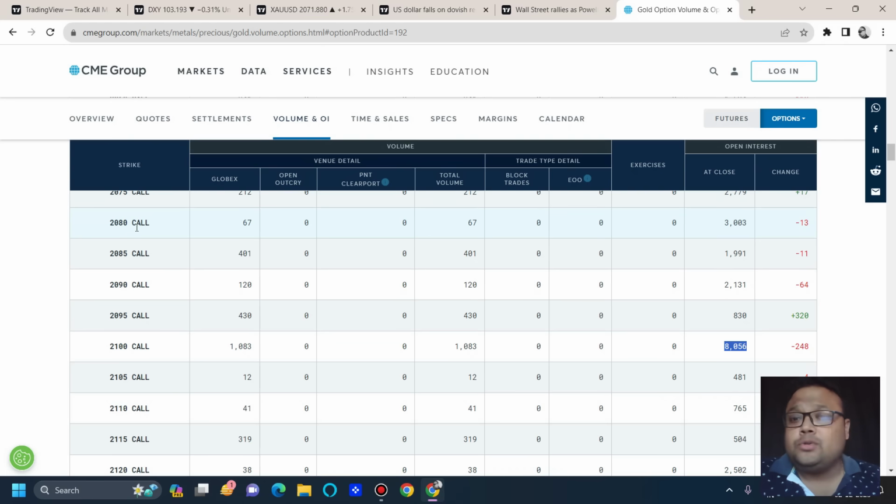For example, around 2080 also we have got some contracts standing, but you can also see that it's not a big number. So after hitting 2080, there may be a minor correction, there may be a minor or temporary retracement, but ultimately market should break 2080 and head towards 2100. So let's wait and watch. And if you are holding a sell position, then my dear friend, it's time to exit from the sell, because further upside is possible.